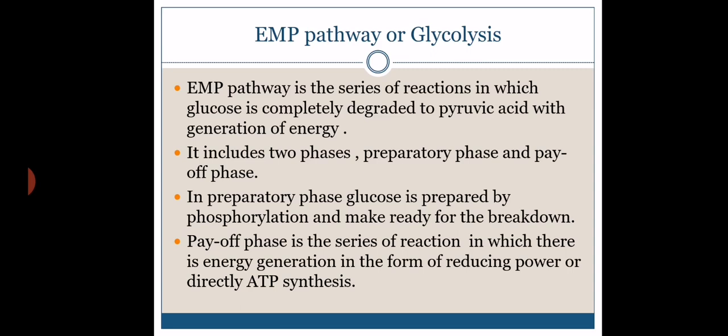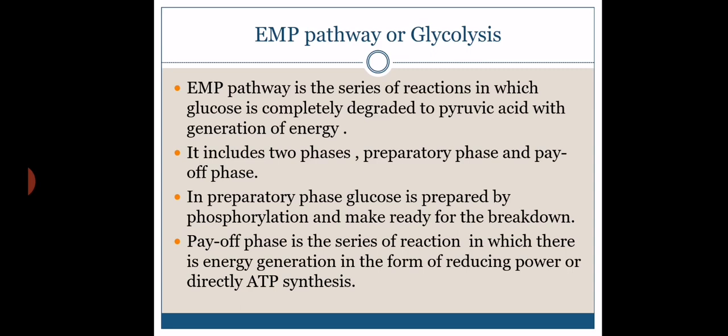What are the sets of reactions, what are the different intermediate compounds produced, and which enzymes are involved in that biochemical pathway. The first pathway we are dealing with here is the EMP pathway, or glycolysis, or glycolytic pathway. EMP means Embden-Meyerhof-Parnas. These are the scientists who discovered this particular pathway. This pathway is the series of reactions in which glucose is completely degraded to pyruvic acid and energy is generated.